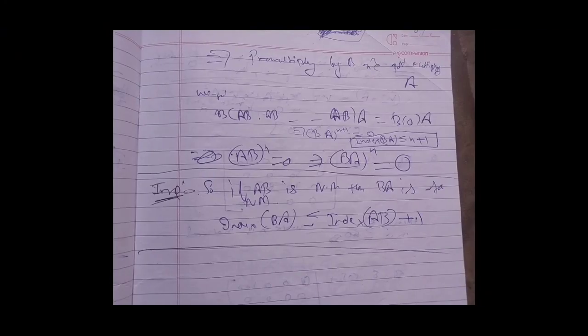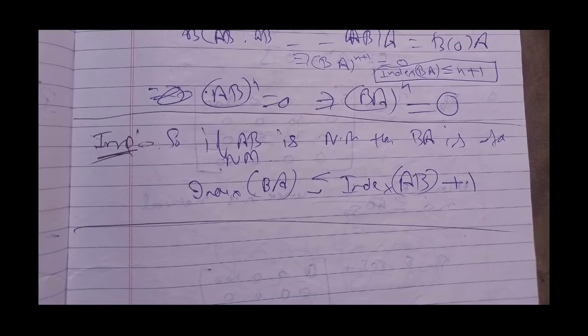Now pre-multiplying by B and post-multiplying by A will give this equation, which implies that (BA) raised to the power n plus 1 is equal to a null matrix. So the index of BA is less than or equal to n plus 1. So if AB is a nilpotent matrix, then BA is also a nilpotent matrix, and the index of BA is less than or equal to the index of AB plus 1.